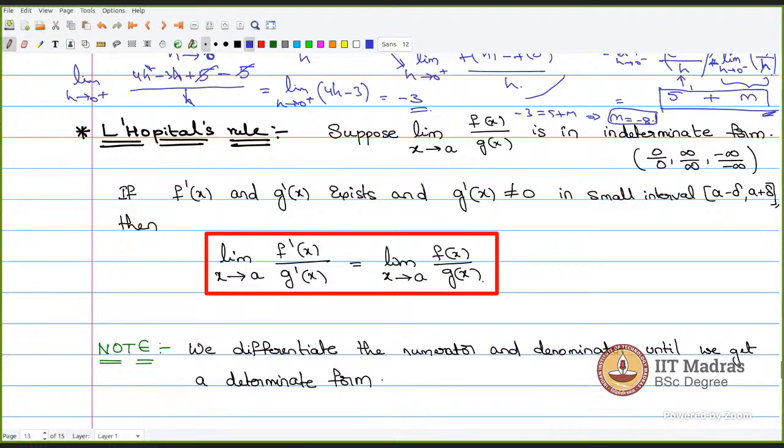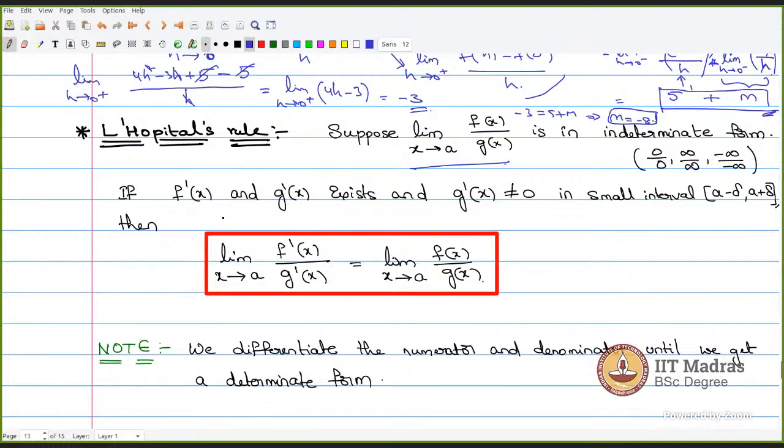There is a rule called L'Hopital's rule, where the limit actually exists, but you cannot compute it directly. In such a case, if you have limit x tends to a of f of x by g of x and you are getting 0 by 0 or infinity by infinity or minus infinity by minus infinity, then you check whether f dash of x and g dash of x exist or not.